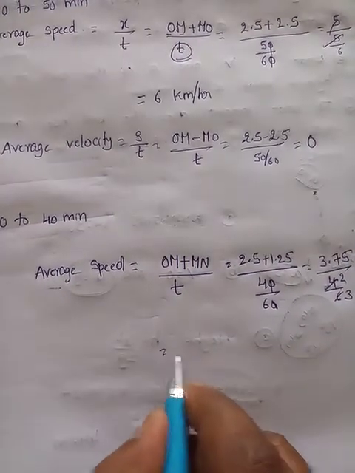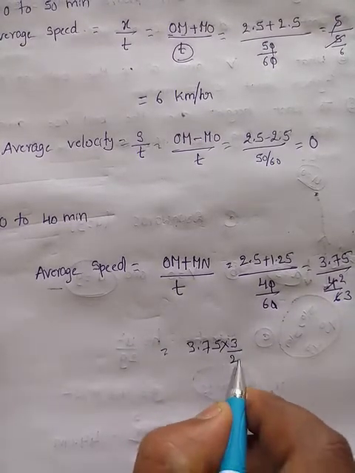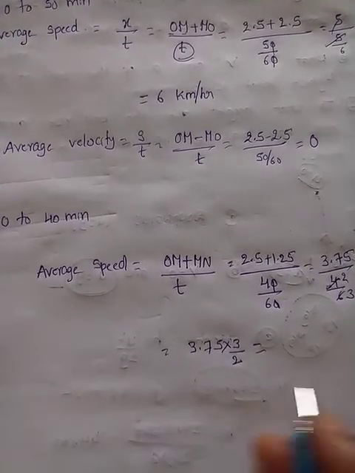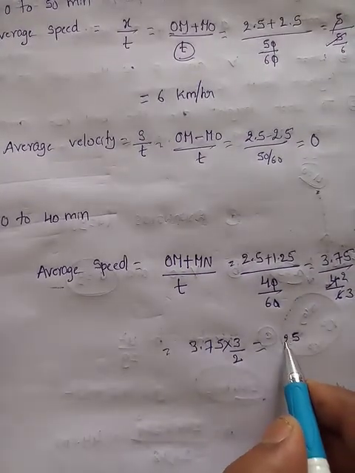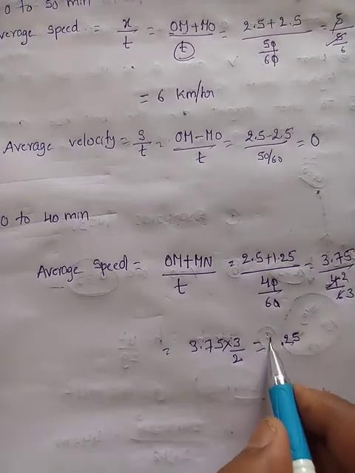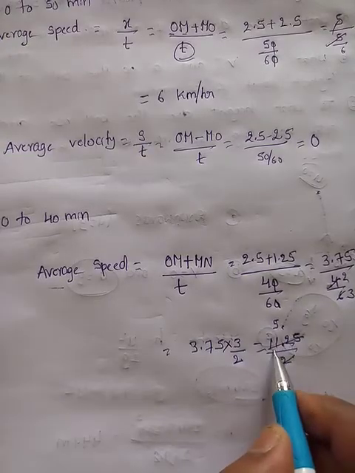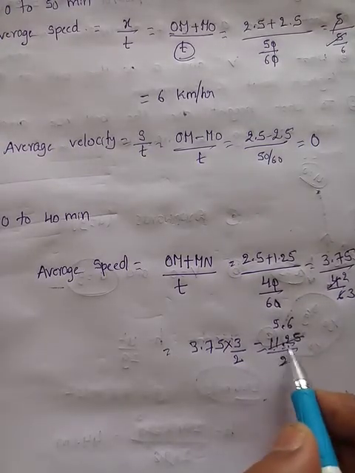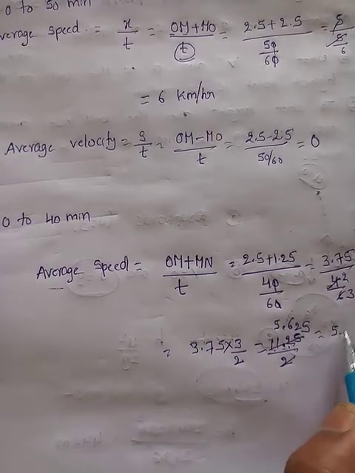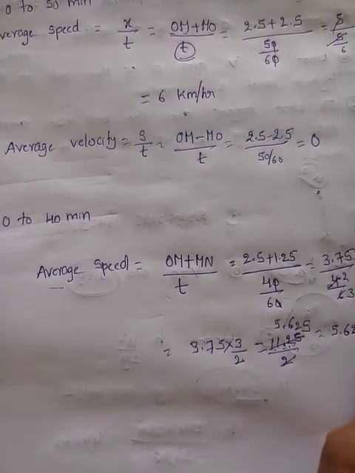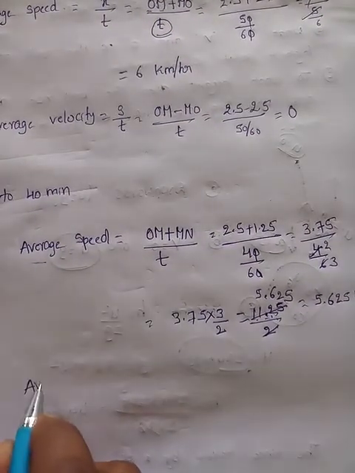So here, 3.75 into reciprocal, 3 by 2. So 3 5s are 15, 3 7s are 21, means 22, point, 3 3s are 9, 11.25 by 2, 5.625. So the average speed is how much? 5.625 km per hour.